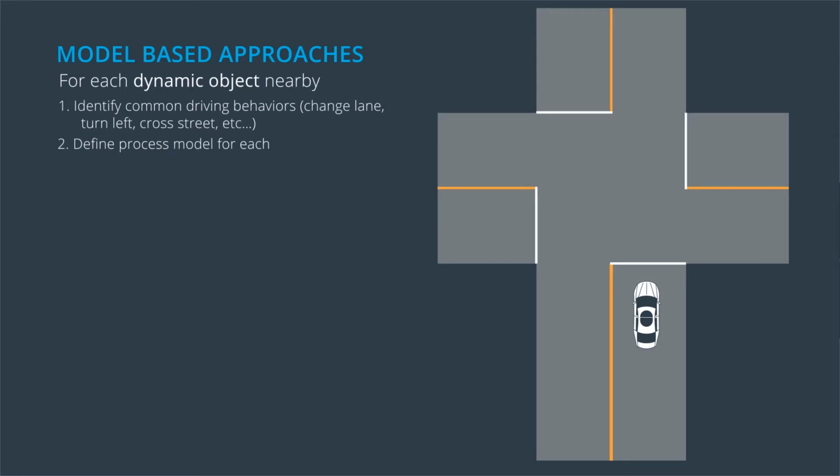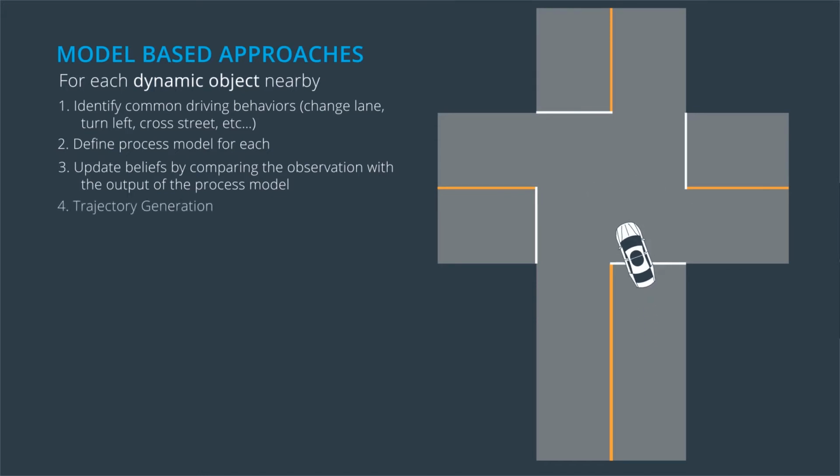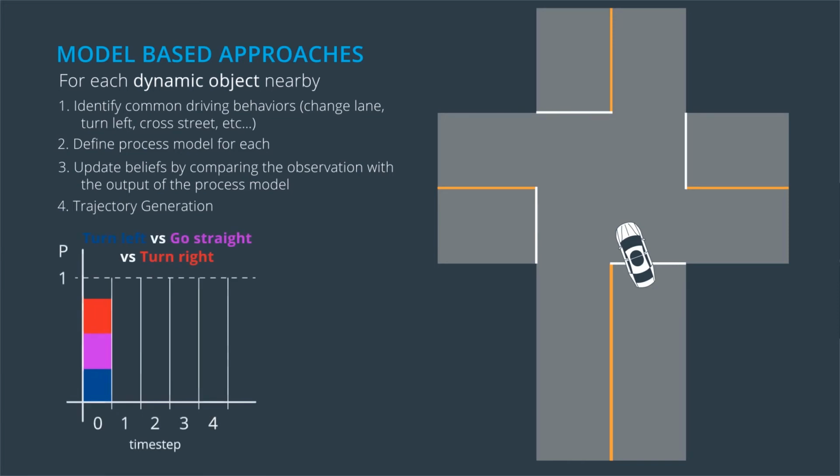Step 3, which is to use the process models to compute the probability of each behavior. This is done by taking the observed state of the object at time t-1, running the process models to compute the expected state of the object at time t. Then, we compare the observed state of the object at time t with what our process models predicted, and we use a multimodal estimation algorithm to derive the probability of each maneuver.